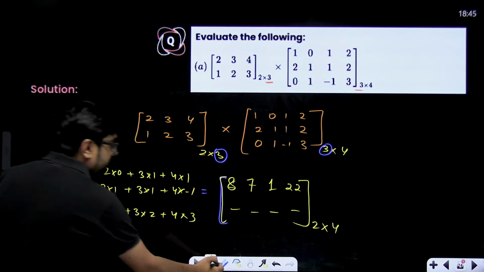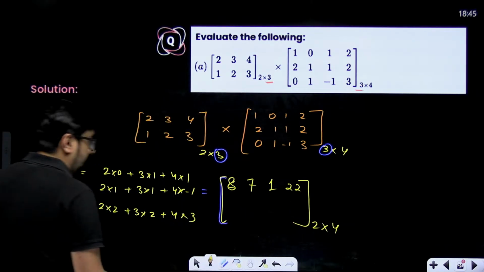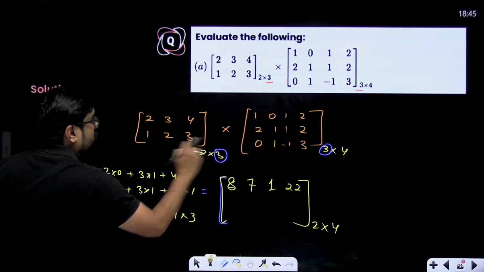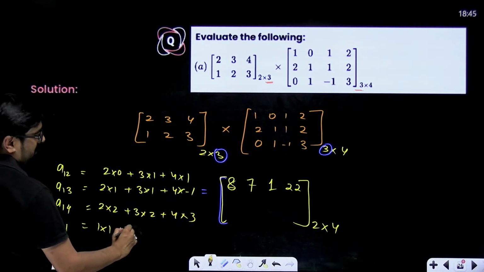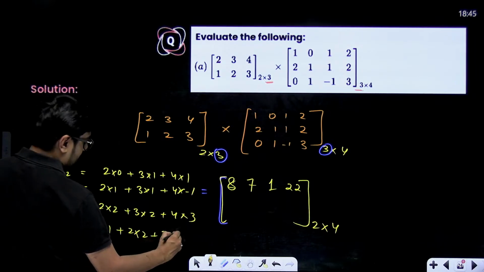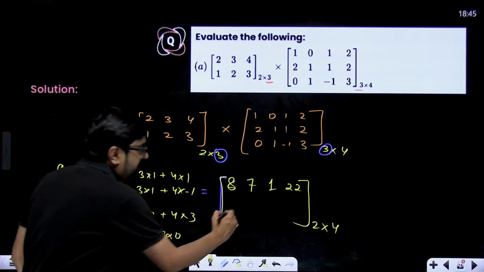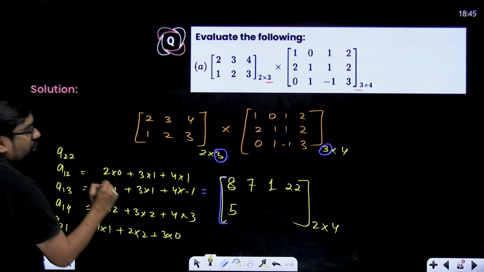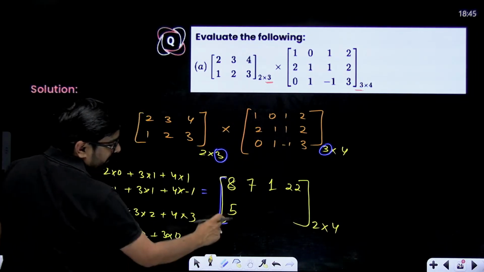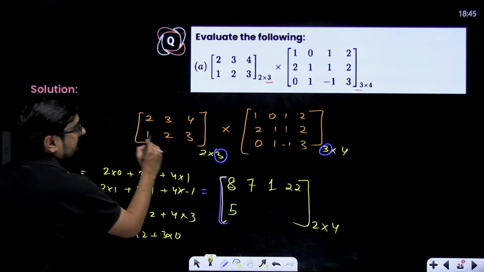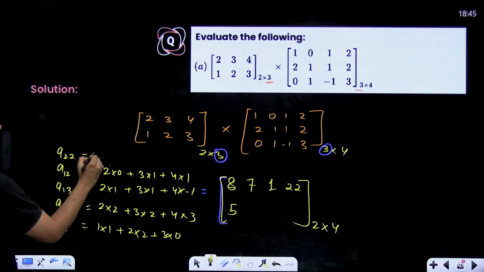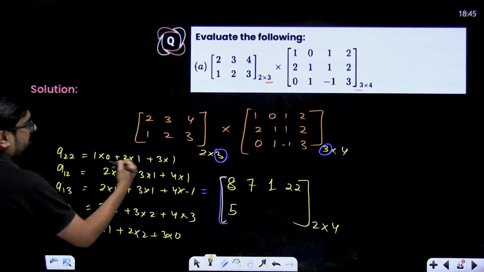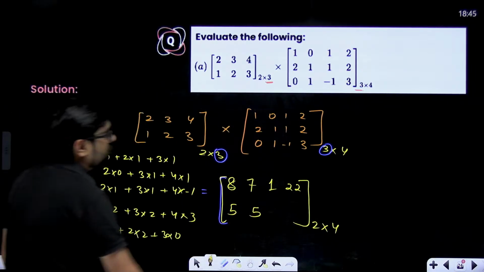Now second row, first column, that means A21. So we'll have 1 multiplied with 1 plus 2 multiplied with 2 plus 3 multiplied with 0. That means 1 plus 4, 5 will come over here. Similarly, can we get A22? Second row, second column, that means this row and this column. So this will give us 1 multiplied with 0 plus 2 multiplied with 1 plus 3 multiplied with 1. That means 2 plus 3, 5 here also.